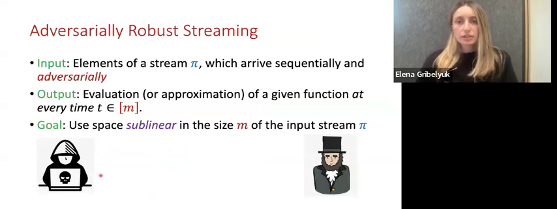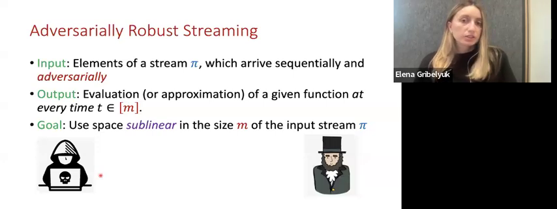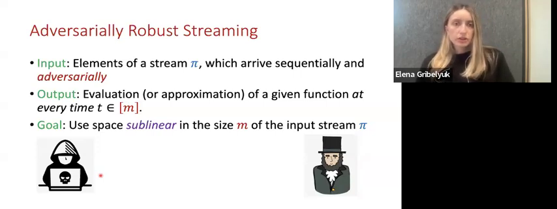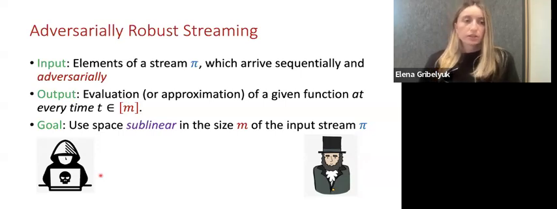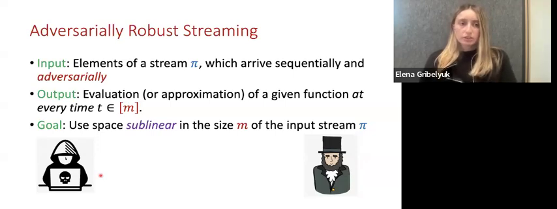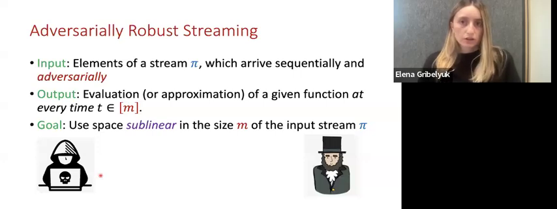In this work, we'll study a slightly different model of streaming, which is called the adversarially robust streaming model. In this case, we still have a stream of elements which arrive one at a time, but now the stream is selected by an adaptive adversary. What does adaptive adversary mean? At each time in the stream, the adversary presents a query or update, and the algorithm needs to update its internal state and return a current estimate for the function on the stream seen so far. So the goal is still to design algorithms that are sublinear in the size of the input stream, but now the algorithm needs to satisfy a stronger correctness requirement that it is correct even in the setting when the adversary chooses the stream adaptively.